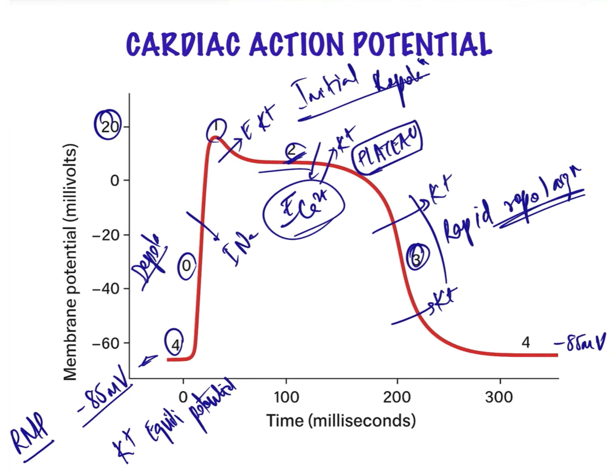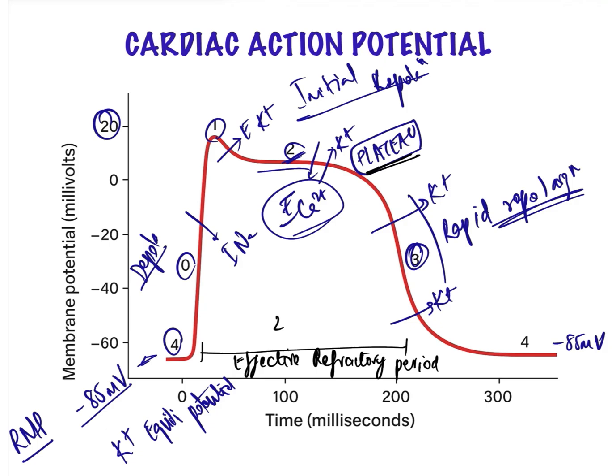Due to the plateau phase, we have something unique to the cardiac myocyte, which is known as the effective refractory period of 200 milliseconds. It simply means that during a cardiac cycle, if a myocyte receives another stimulus, it will not be tetanized and the stimulus will not be conducted due to the effective refractory period.